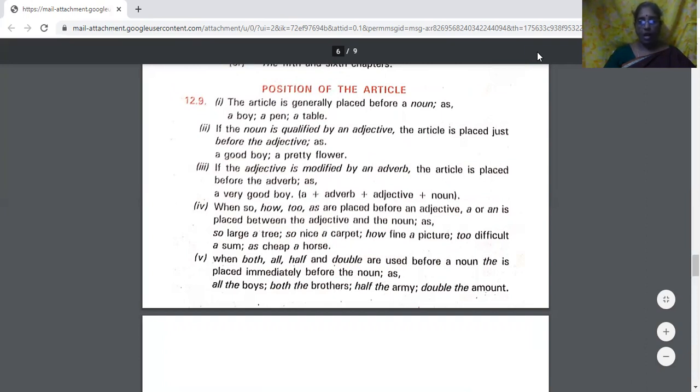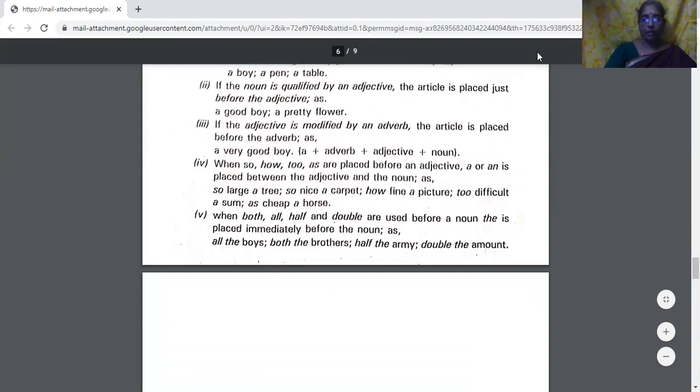When both, all, half, and double are used before a noun, the is placed immediately before the noun. All the boys, both the brothers, half the army, double the amount, and so on.